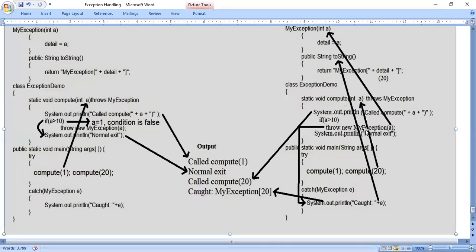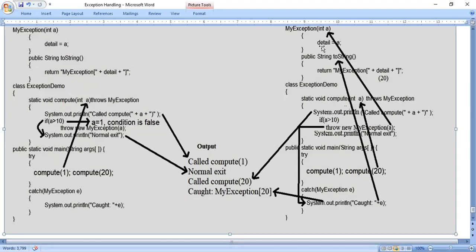When you look at the keywords throw and new, it means we are intentionally making an error. The intention of using the throw keyword is to make one error, and that error is throw new my exception of a. The a value is 20, and that 20 will be copied to the my exception constructor. You see the constructor: 20 will be copied to my exception of a, and that a value will be copied to the detail variable.